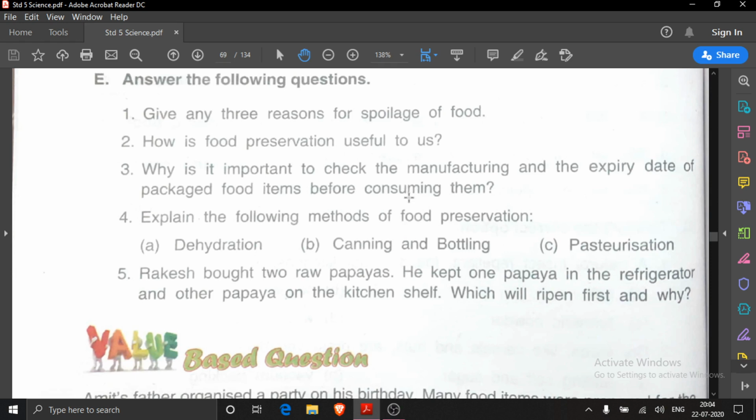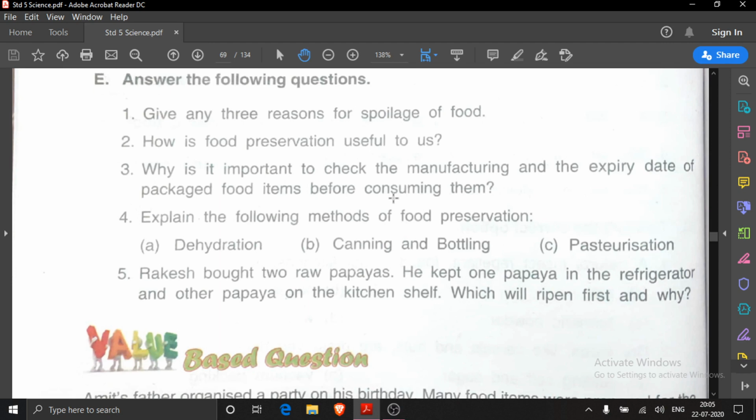Although I will give you a PDF, from there you can copy the answers, but still you just understand what you have to write. You will write, it is important to check the manufacturing and the expiry date of packaged food items before consuming them, because expired food items may contain bacteria and fungi.